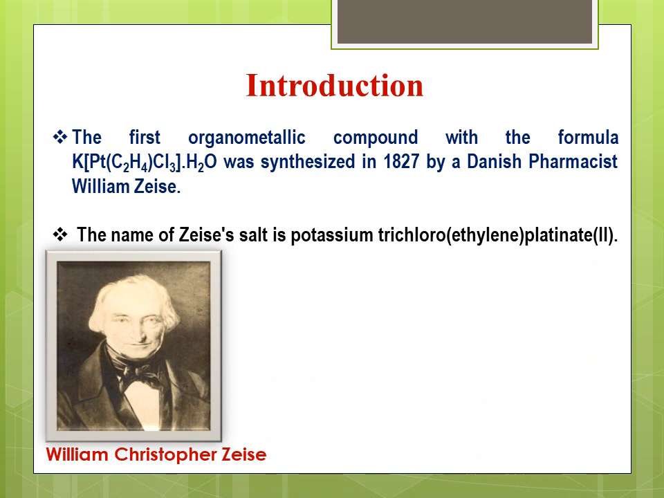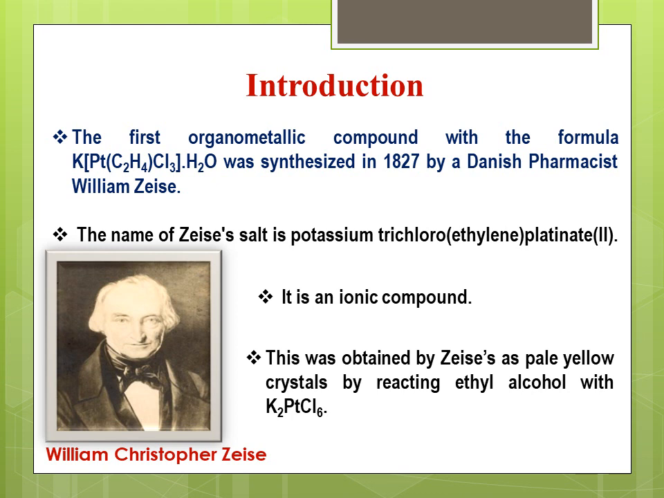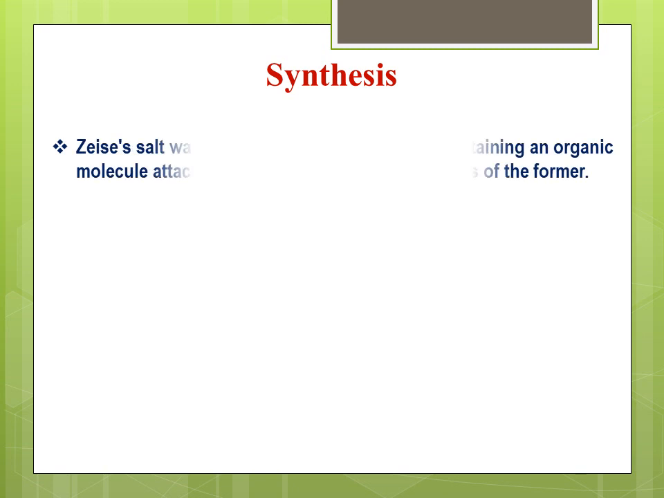The name of this salt is potassium trichloroethylene platinate(II). Here platinum is in the negative sphere, therefore the name of the platinum ends with -ate, and the oxidation number of platinum is +2. It is an ionic compound because there are two spheres, positive and negative: potassium is positive and platinum is in the negative sphere. This salt was obtained by Zeise as pale yellow crystals by reacting ethyl alcohol with K2PtCl6, which we'll see in the synthesis part. Now synthesis of Zeise's salt.